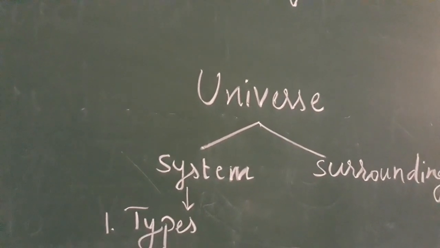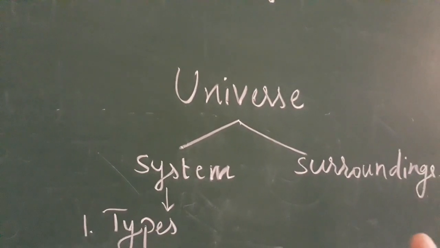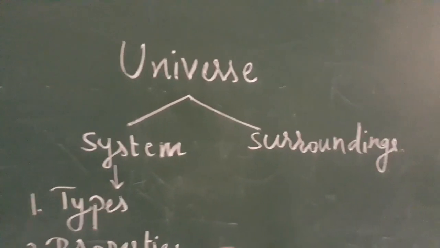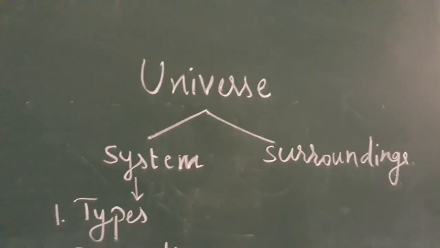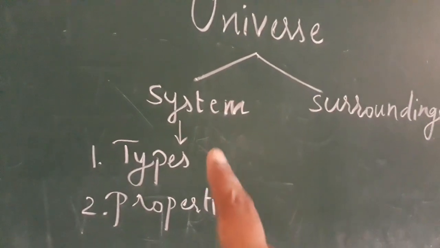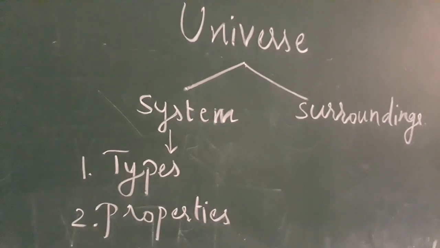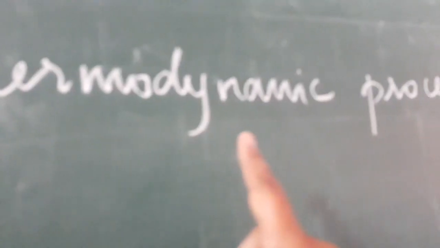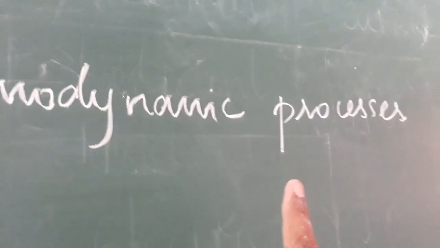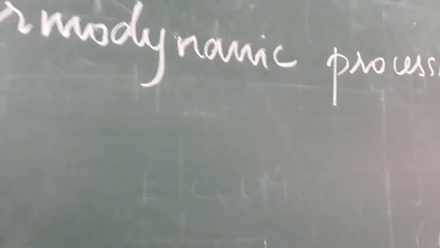So the system is separated from the surroundings by the boundary. In this lesson we are going to see the system types, their properties, and one more thing, thermodynamic processes. There are so many thermodynamic processes. Here we are going to see the thermodynamic processes. The rest of the lesson is in the PPT.